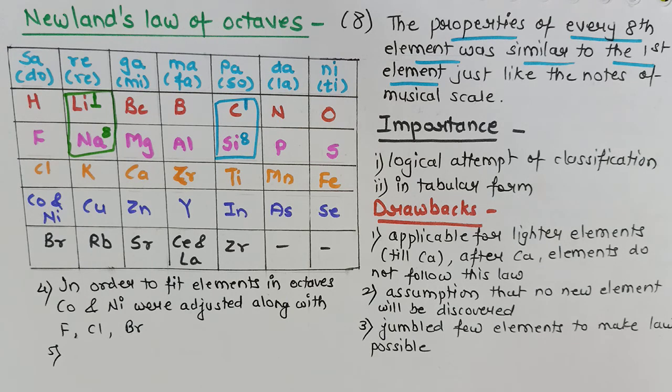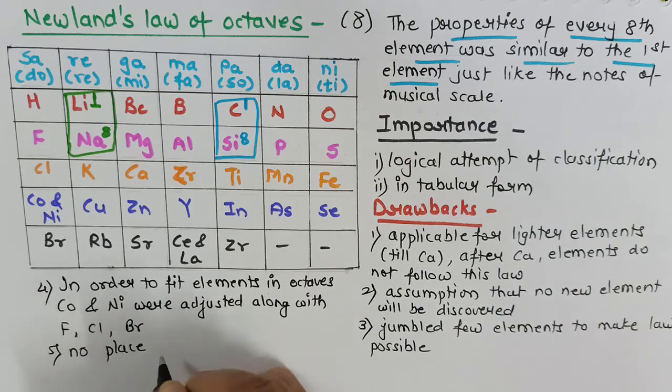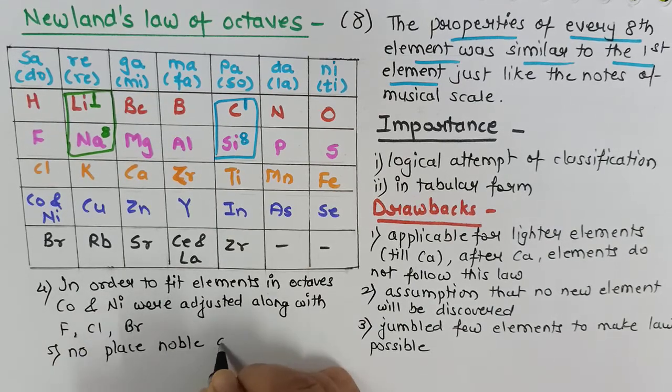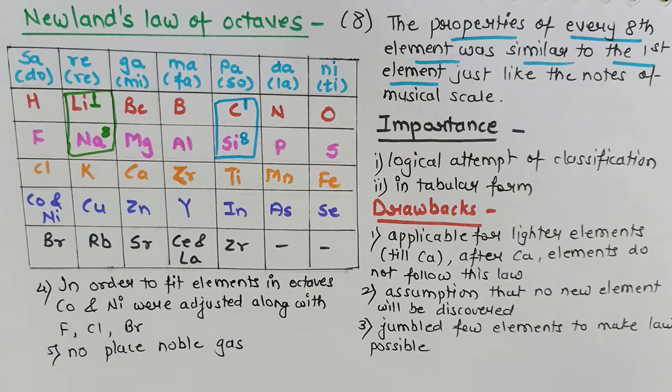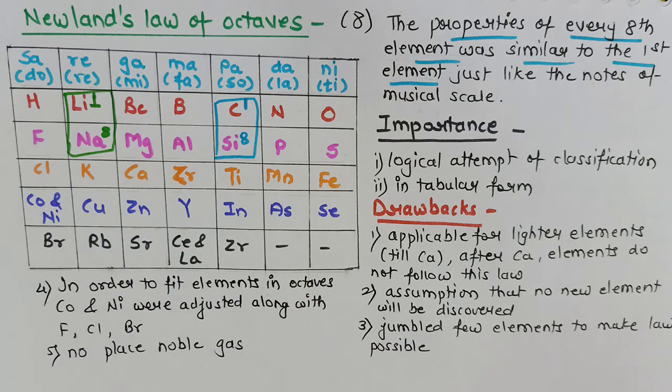Noble gases like helium, neon, krypton, argon, radon are absent in this table. Why? Because noble gases were not discovered at that time. Actually, the discovery of noble gases took place long after this table was given, because noble gases do not react. They are inert and therefore their properties were not known. So in this table there was no place for the noble gases.